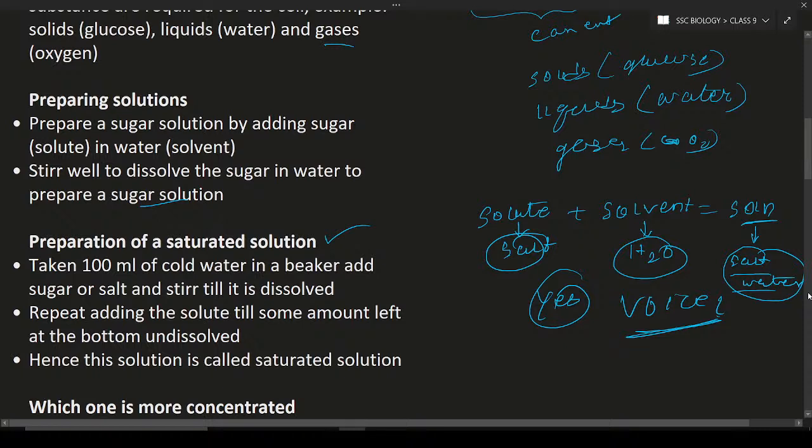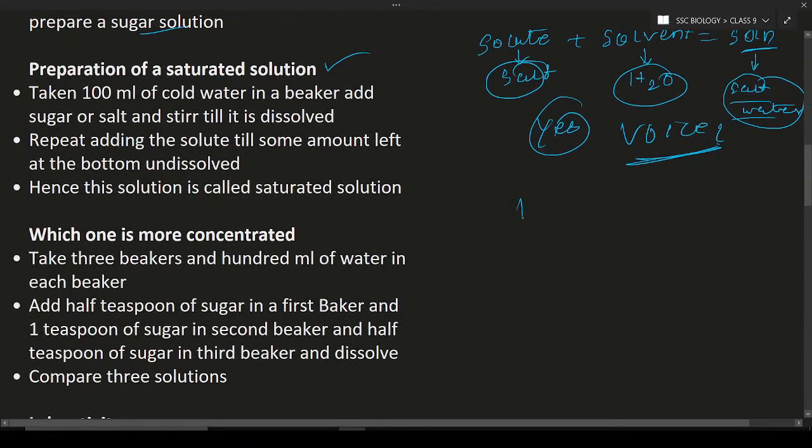So we will discuss the next topic, that is preparing solutions. How do you prepare the saturated solution? You can prepare a saturated solution with the help of any solute, by excessive mixing of the solute. So here you can see, take 100 ml of cold water in a beaker. So to the 100 ml add some amount of salt or sugar.